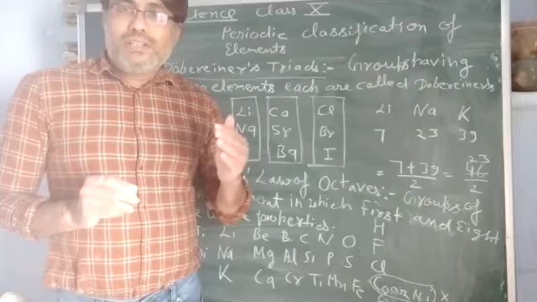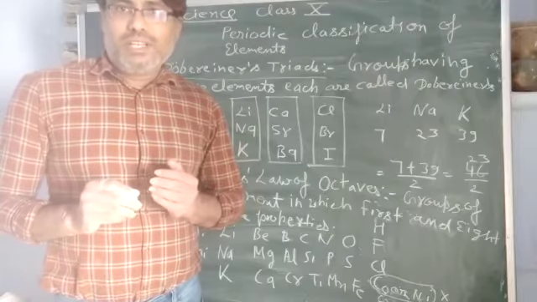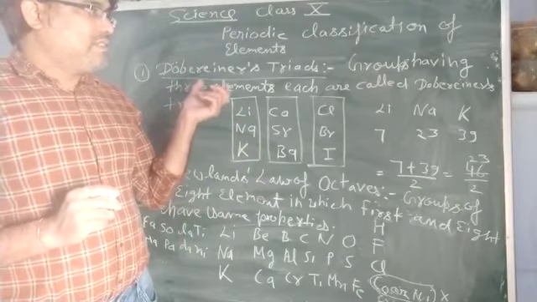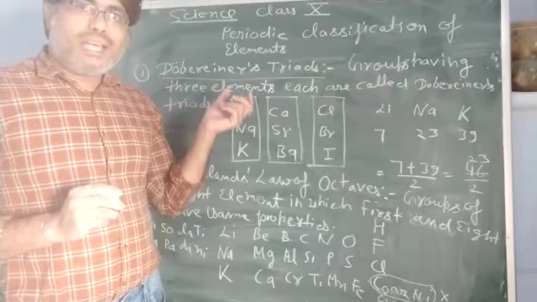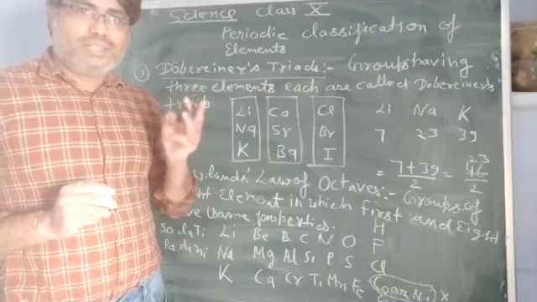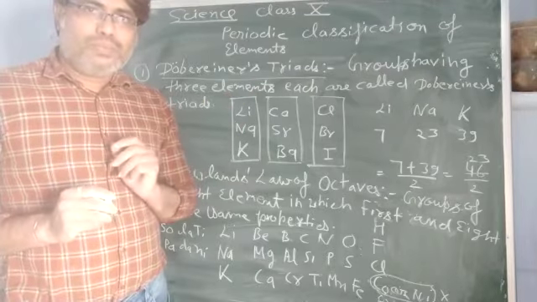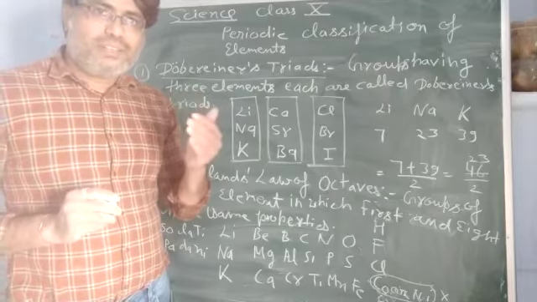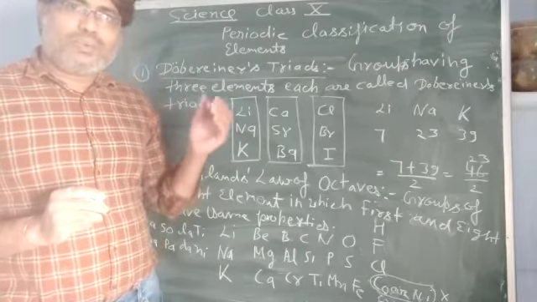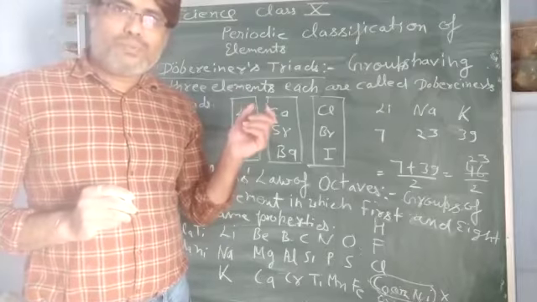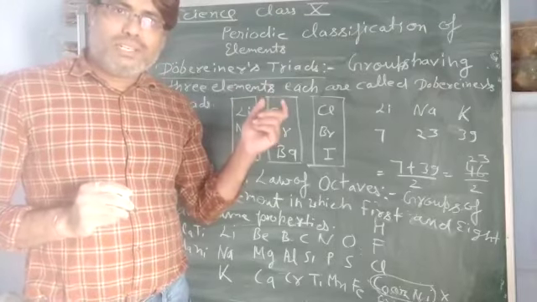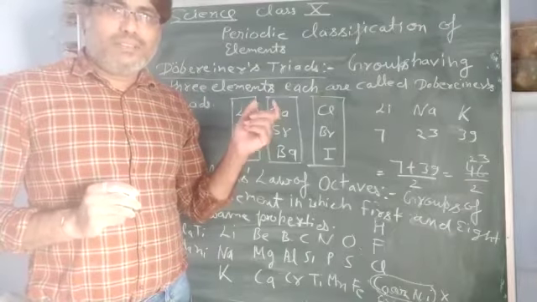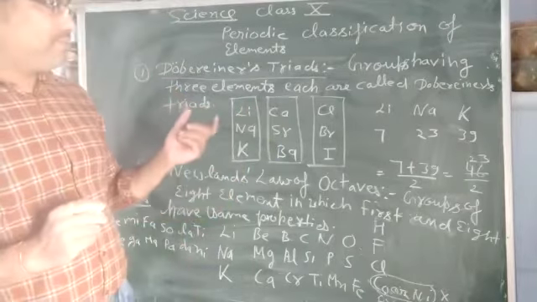Now, when we look at the history, initially Dobereiner was the scientist who arranged three elements in a group. That was called Dobereiner's triads. So we can define Dobereiner's triads as groups of three elements.